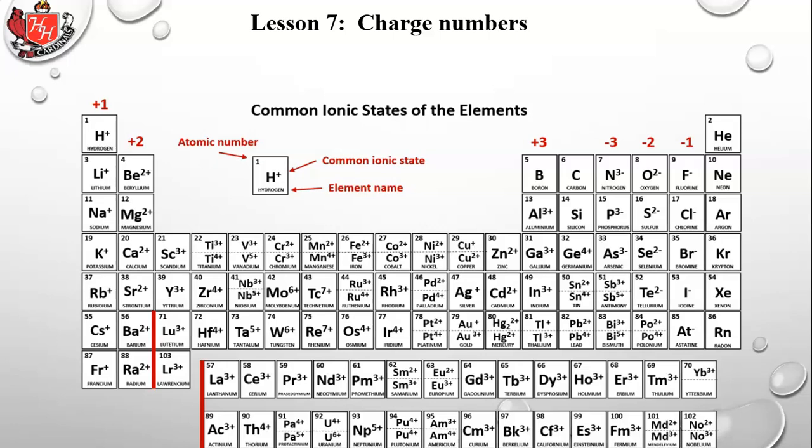So that's why you need this particular periodic table. You can't memorize the transition metal charges. There's too many of them, and you're not expected to know them by memory, okay? But you should be able to figure out the ones we just said in the first 2 columns and the last 6 columns just by looking at where they are on the periodic table and figuring out how many electrons they're either going to gain or lose.